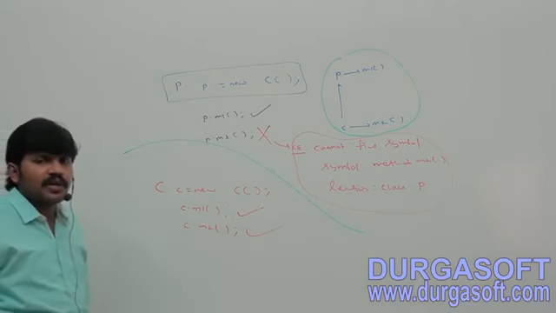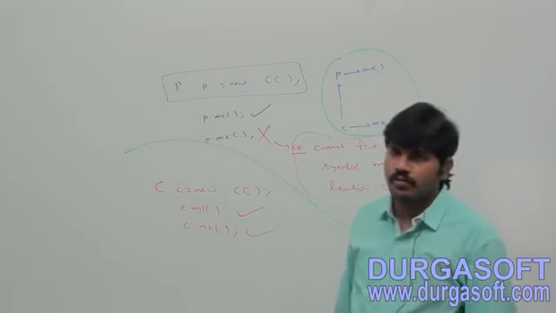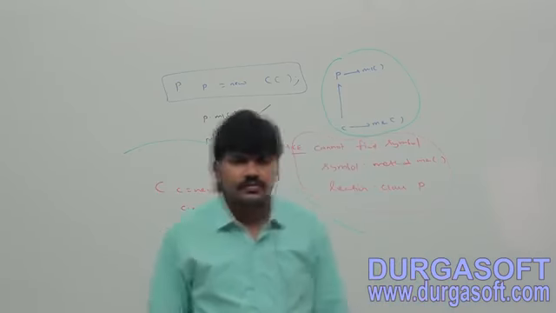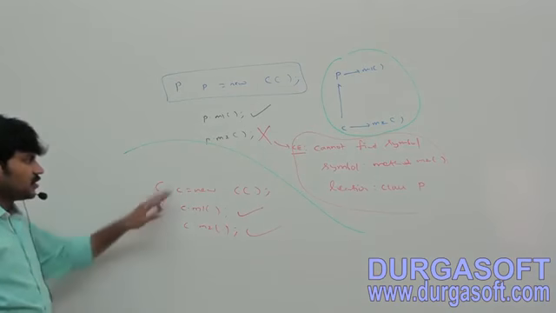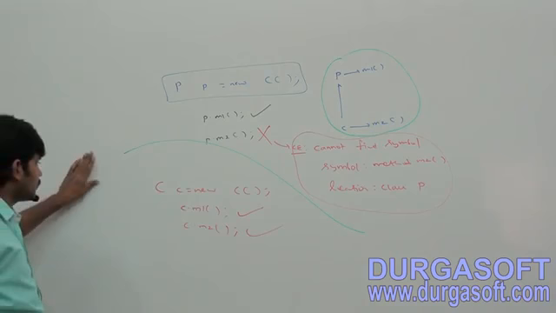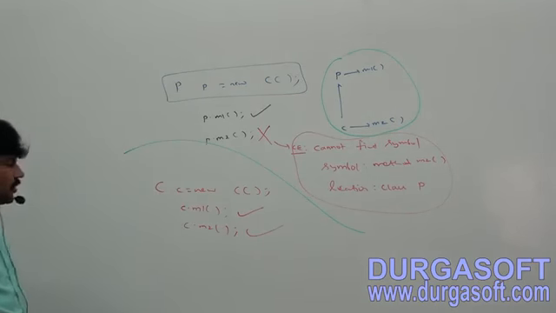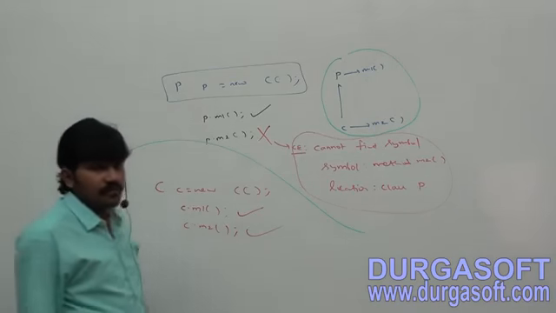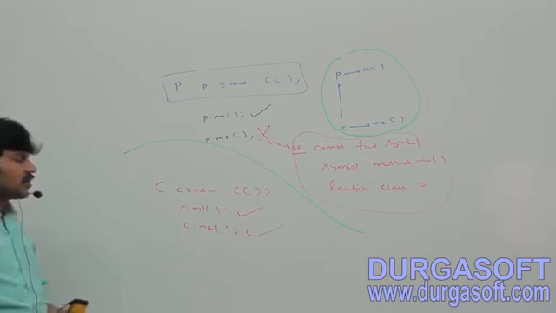By using child reference we can call both the parent and child class methods. Child C is equal to new child; c.m1, c.m2.